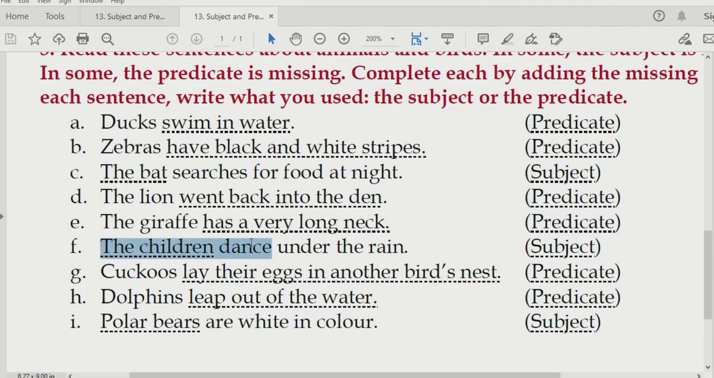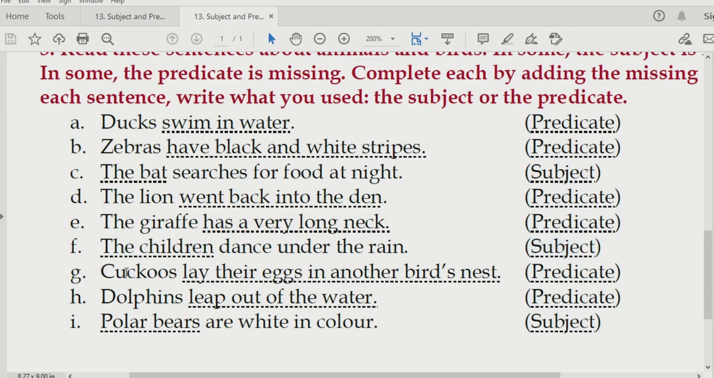Next one. The children dance under the rain. Here you can put any subject of your choice. I have just used a simple one, that is the children. In this blank we will write subject.